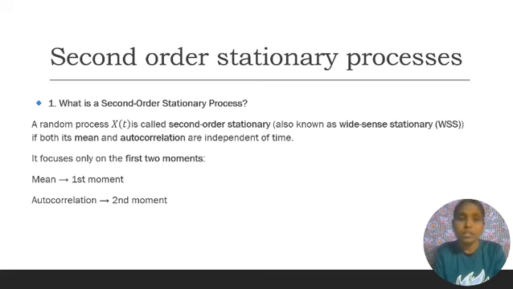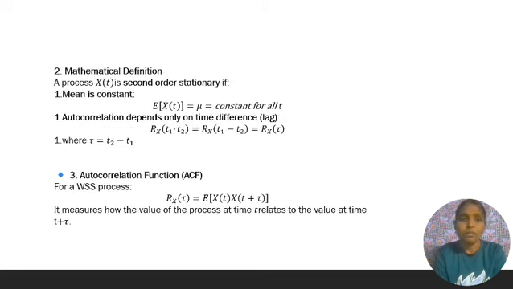And we can discuss the second order stationary process. What is second order stationary process? A random process x of t is second order stationary, also known as wide sense stationary. It can be denoted as capital WSS. Later we will give a detailed explanation of wide sense stationary. If both mean and autocorrelation are independent of time, it focuses only on the first two moments: mean, the first moment, and autocorrelation, the second moment.